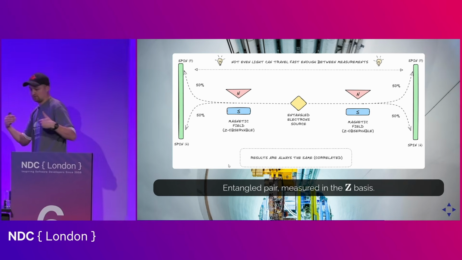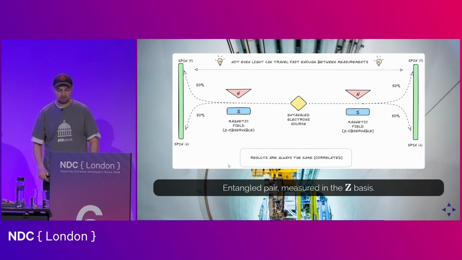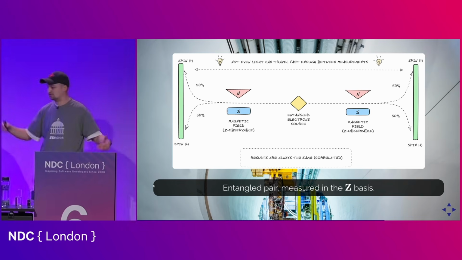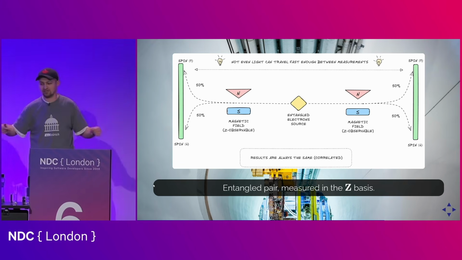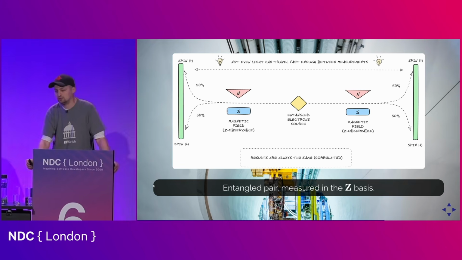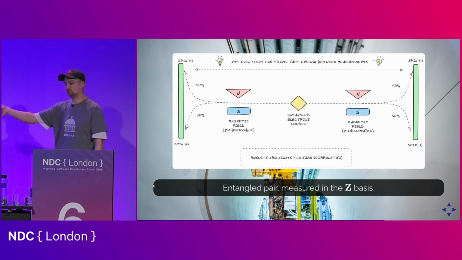Because if they somehow communicated with each other and managed to agree on how to respond to this measurement, then that's why we are doing it like this, so we can preclude this communication. And we know that nothing can travel faster than light. Because, of course, if something traveled faster than light, then it would go backwards in time.